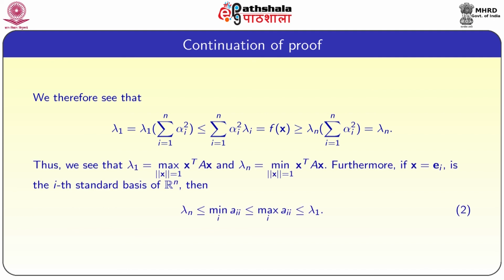So, thus we see that lambda 1 is the maximum of x transpose A x where norm of x equal to 1, and lambda n is the minimum of x transpose A x where norm of x equal to 1. Furthermore, if x equal to e_i, the ith standard basis vector of R power n, then we have lambda n less than or equal to minimum of a_ii less than or equal to maximum of a_ii less than or equal to lambda 1.